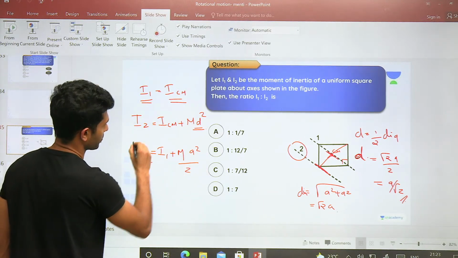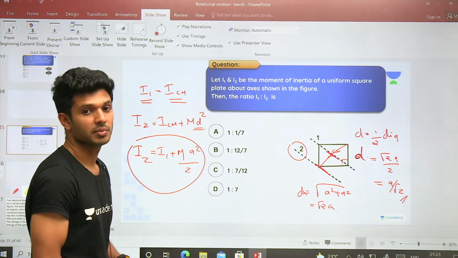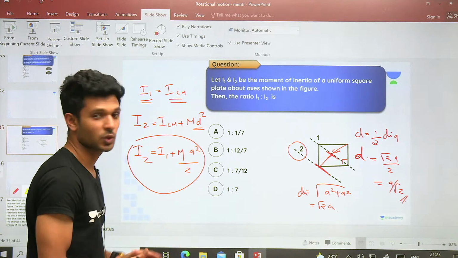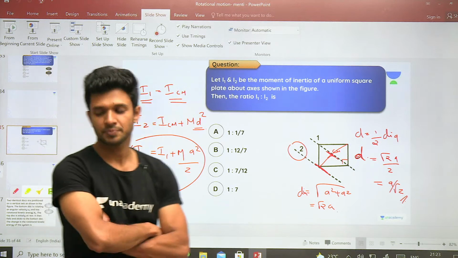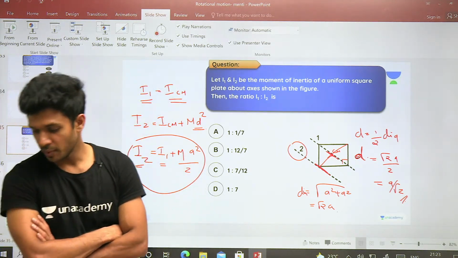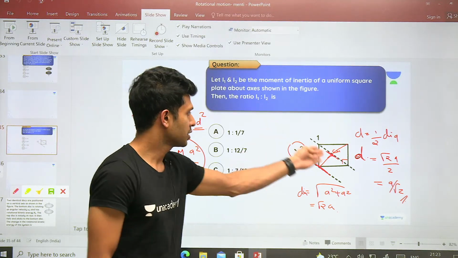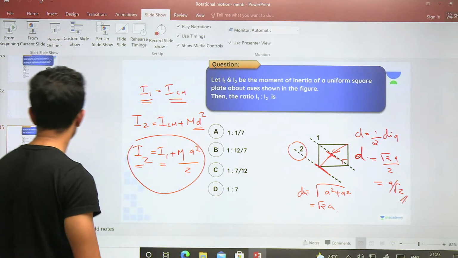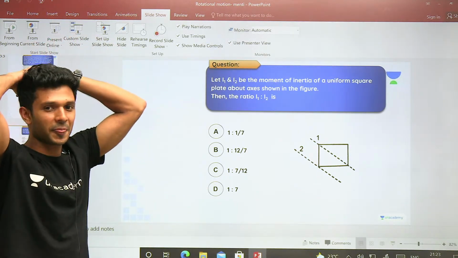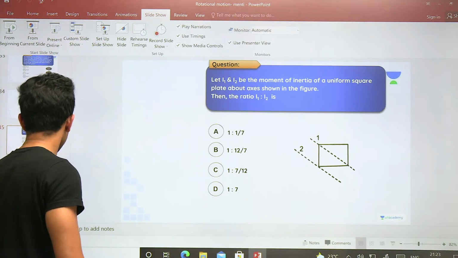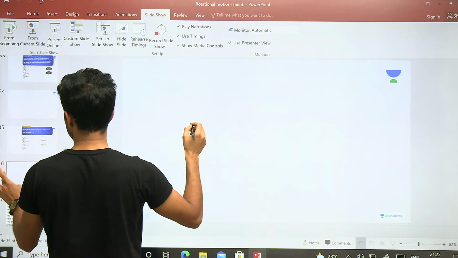This is equal to I2. ठीक है. I2 का value भी मिल गया, I1 का value नहीं मिला, है ना? I2 is equal to I1 plus M a square by 2. So if I can get I1, I2 का value भी मिल जाएगा. कोई method है क्या? Is there any method to find out the moment of inertia of the square about this axis? I'll show you in the next figure. But I hope you do remember this particular thing which I have written.